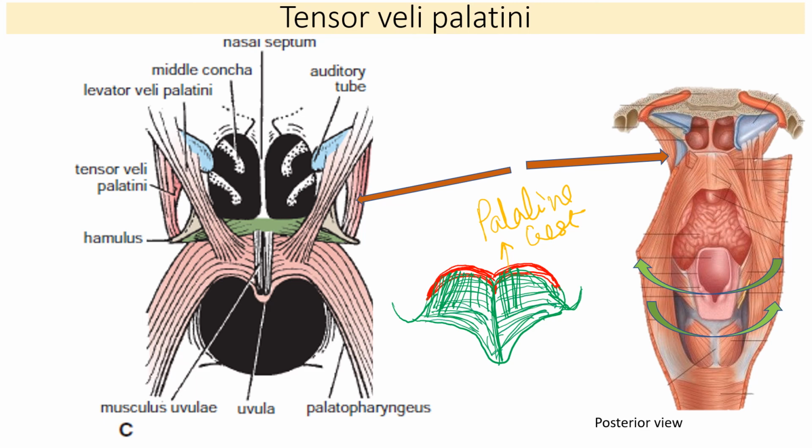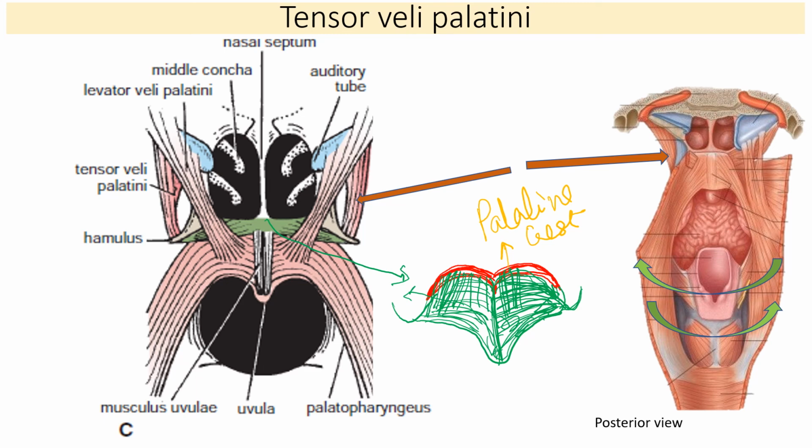I hope you are able to understand this. So this is the palatine aponeurosis, which is the expanded tendon of the tensor veli palatini attached to the posterior border and the undersurface of the hard palate up to the palatine crest. So this is the aponeurosis. Okay.